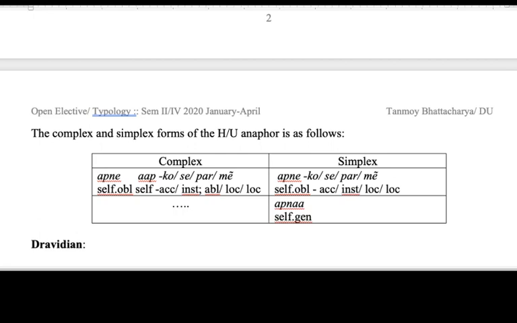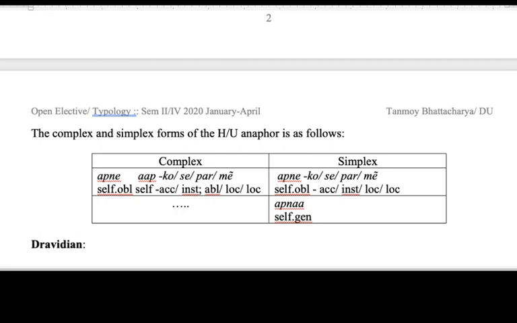Se can be instrumental or ablative, par locative, and me is locative as well. The simplex form is really apna and followed by a postposition, and you get again ko, se, par, me. And here ko is accusative, se is instrumental, par and me are locative.